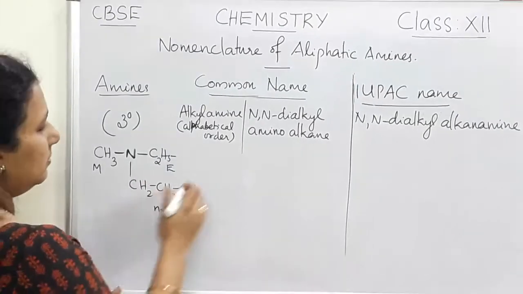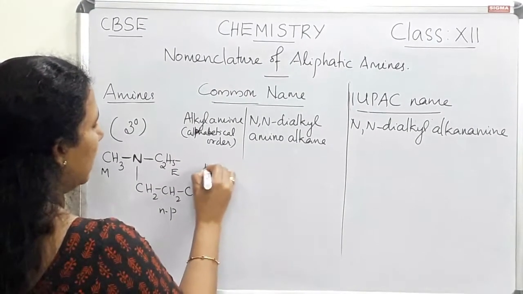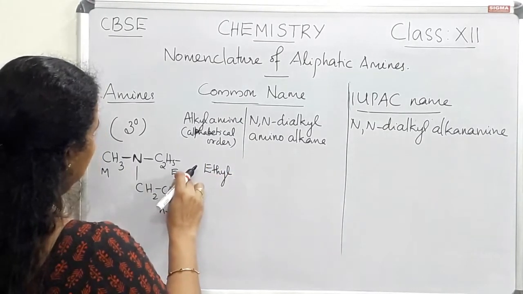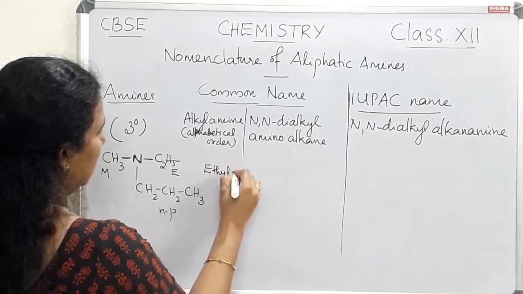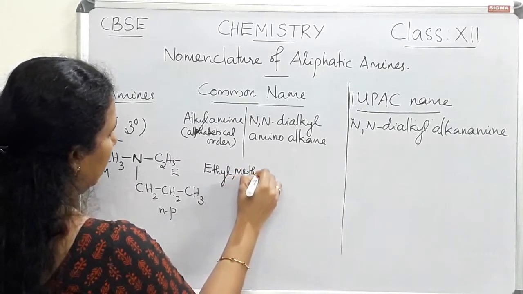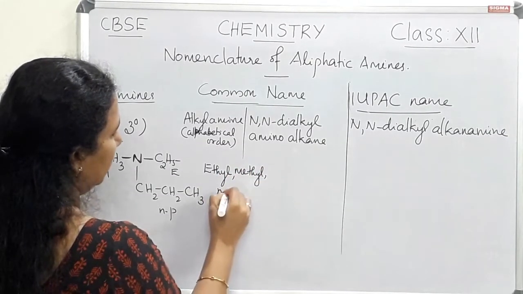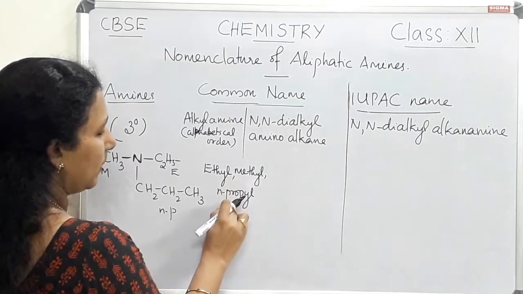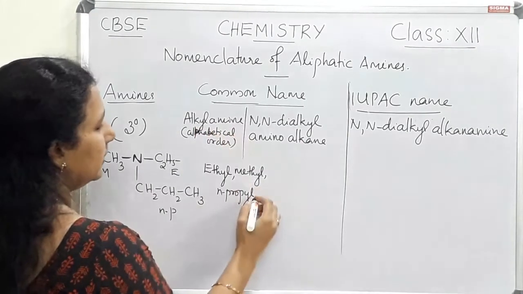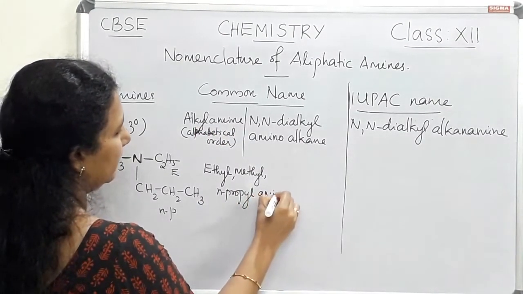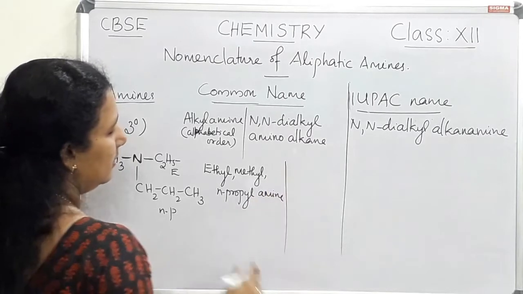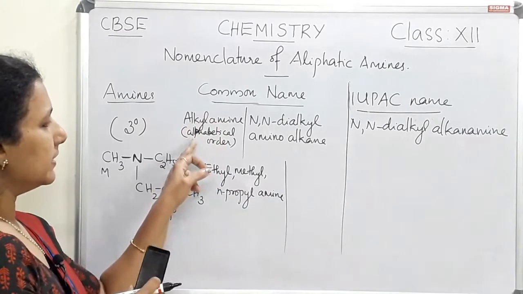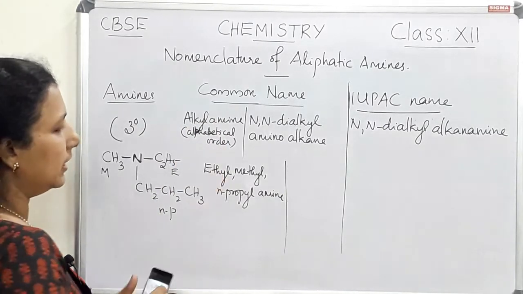So, the first alkyl is ethyl, methyl, normal propyl. Ethyl, methyl, normal propyl, that is the alkyl part. Then comes amine. So this is the first way of writing the common name, that is alkyl amine, considering the alphabetical order of alkyl groups.